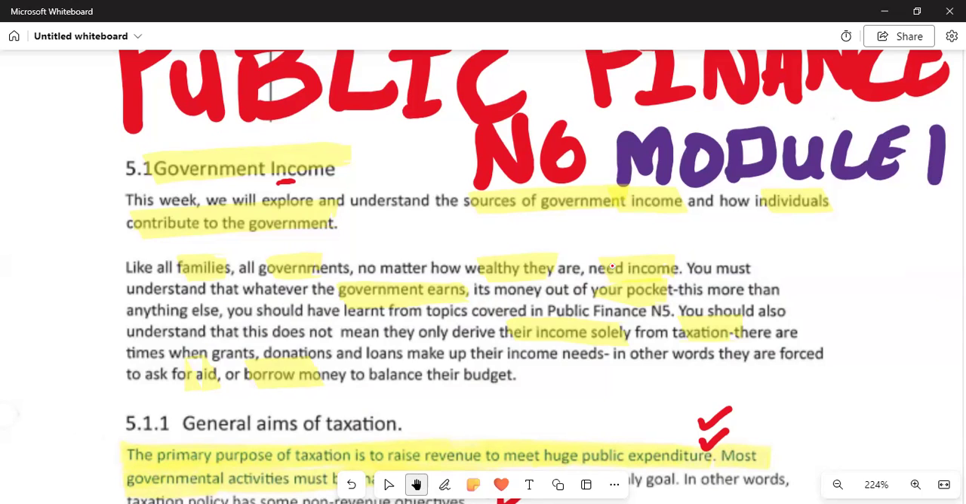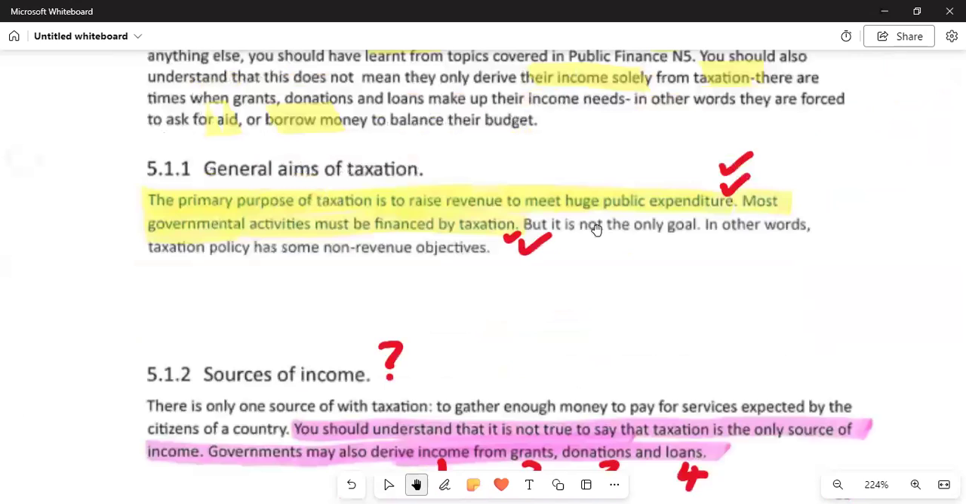And what is an aid? It is a supplement of money. If we are saying we are borrowing money from the World Bank, it means that it is an aid in terms of supporting the country, or borrowing money to balance their budget. Remember, sometimes the budget is tight, and then we get money from other countries.